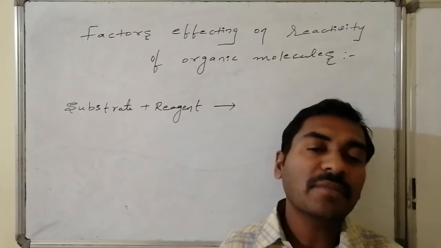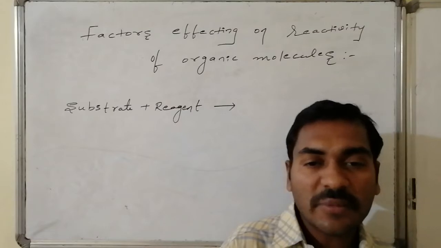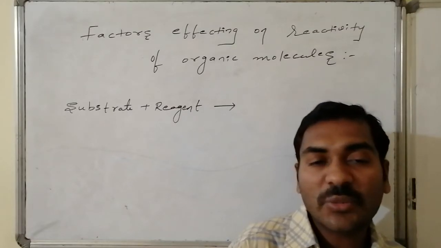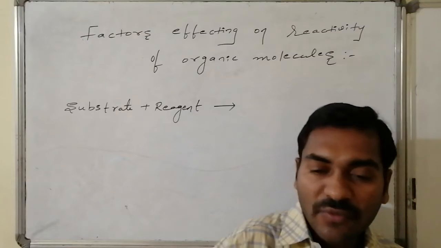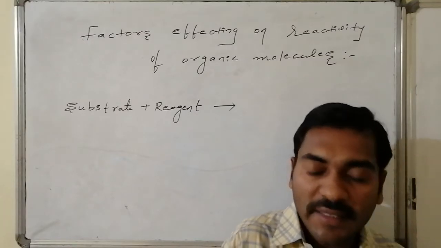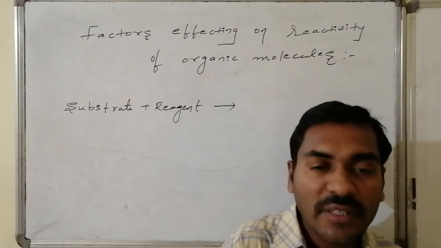As a result of this attack of the reagent over the substrate, that leads to the formation of a new component, which is said to be what? Product.